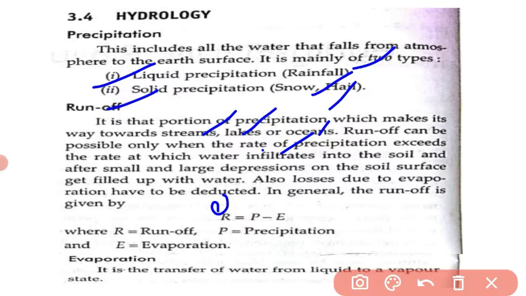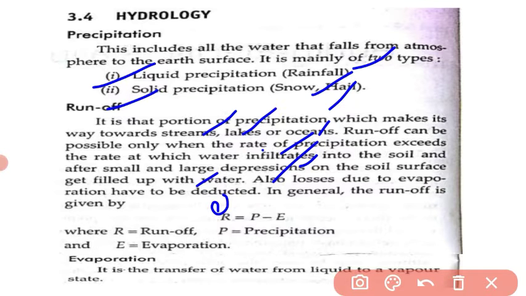So the water goes into the soil, and after small and large depressions on the soil surface get filled up with water, next the losses due to evaporation have to be deducted, because due to the evaporation the runoff will get reduced.